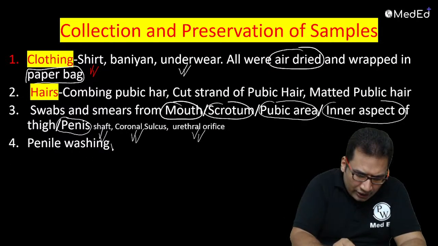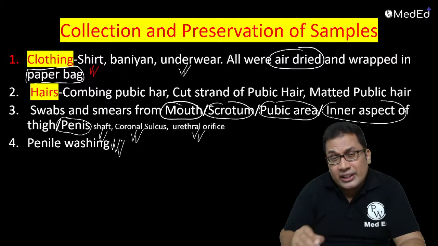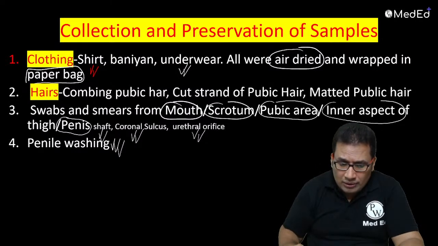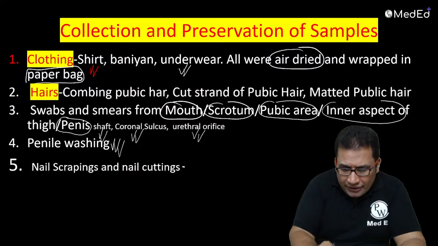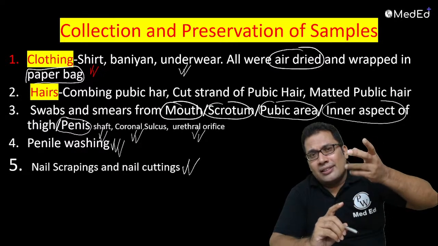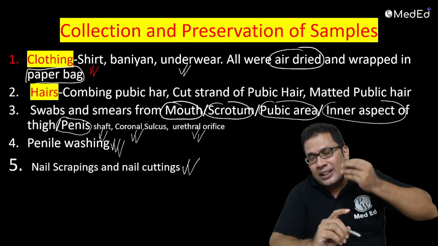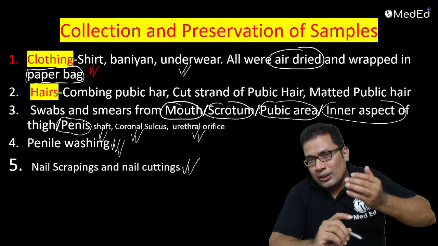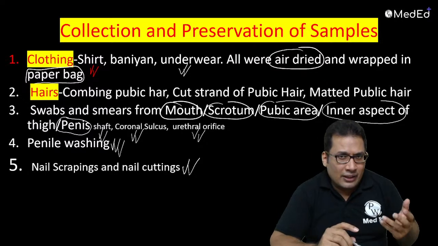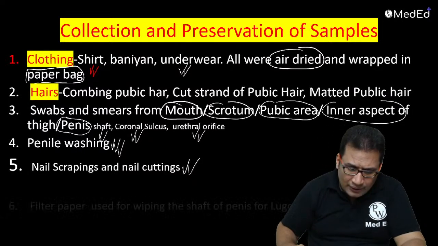Then penile washing, look for any vaginal epithelial cells present over it. Nail scrapings are very important, for debris related to the victim. That can give an idea about intercourse as well as sexual violence.